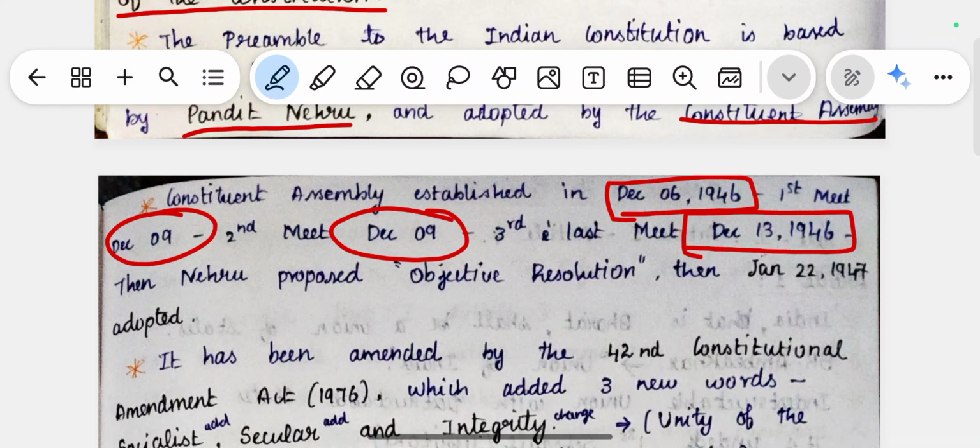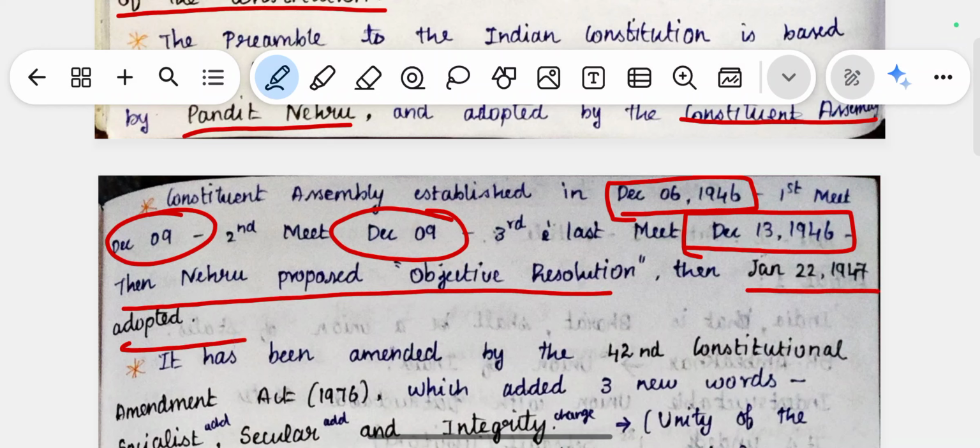Then Nehru proposed the objective resolutions, which was adopted on January 22, 1947. So three meetings happened on December 6, December 9, and December 13, 1946. Later it was adopted on January 22, 1947.